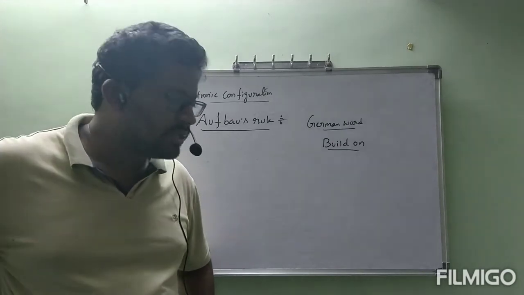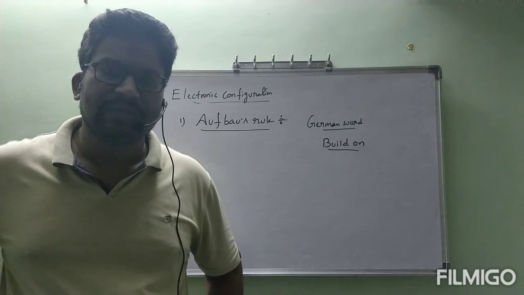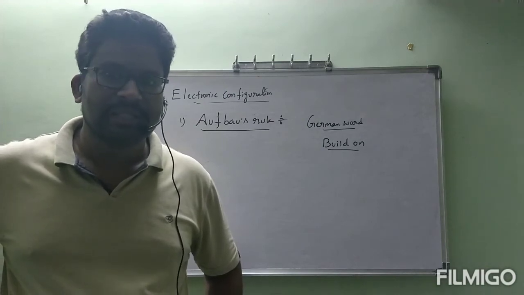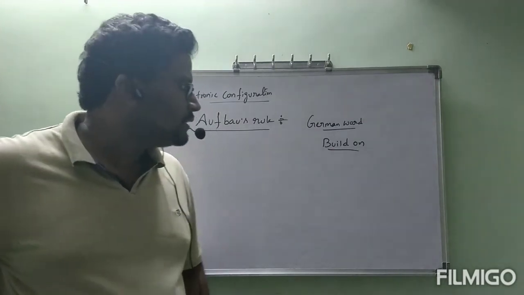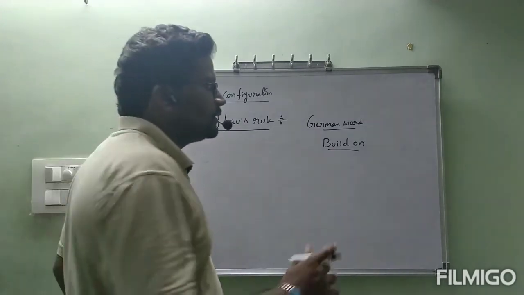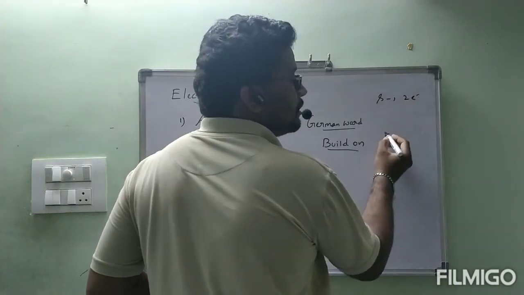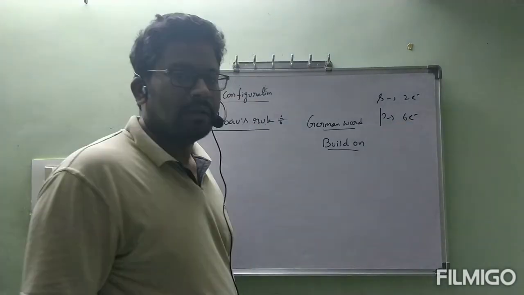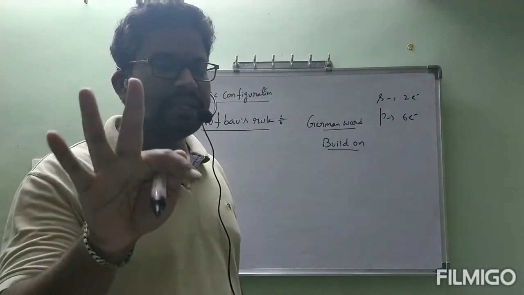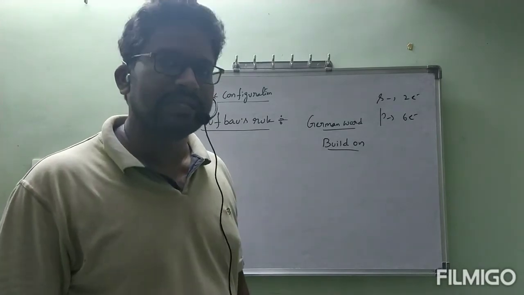Now we will see in what way we can tell which one has higher energy and which one has lower energy. Before going to that, everyone must remember that the s subshell can accommodate 2 electrons maximum. The p subshell can accommodate 6 electrons, because the p subshell has 3 orbitals, and each orbital can accommodate 2 electrons, 3 into 2, 6.